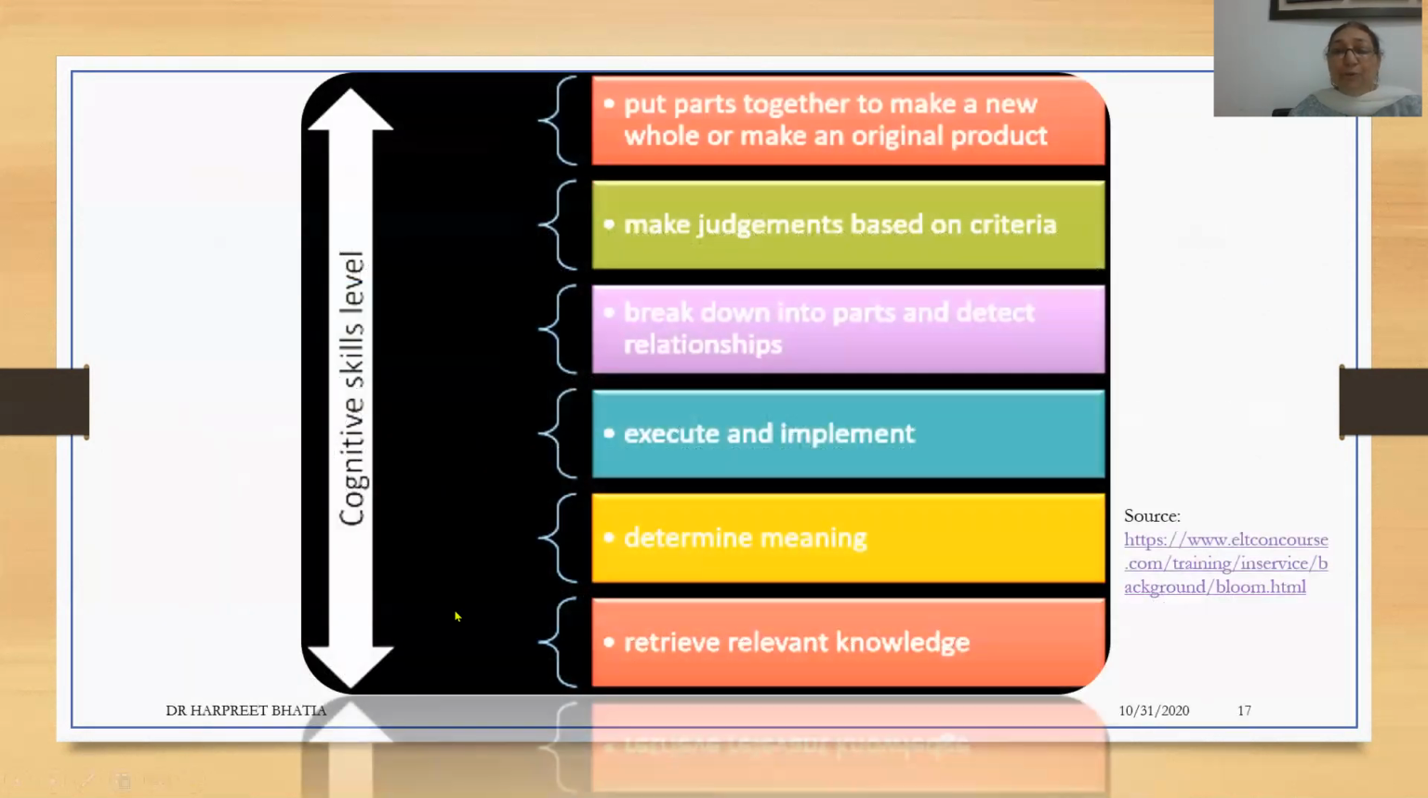So if we put it all together, we can see that at the lower level are the behaviors of retrieving relevant knowledge. Then comes understanding meaning, execution and implementation, breaking down into parts and detecting relationships, making judgments based on criteria, and making a new product with an entirely original idea that you may have used.